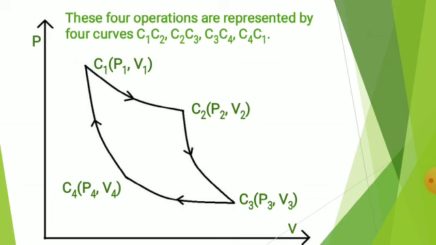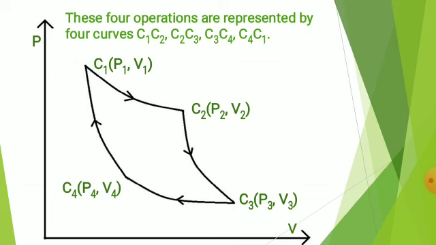Now the external pressure on the piston is so adjusted that the piston moves outward very slowly and the working substance undergoes expansion. The process is very slow, hence the temperature doesn't fall at any stage because the gas is in direct contact with the source. Thus the temperature of the gas remains constant. This change is represented by the curve C1 C2.